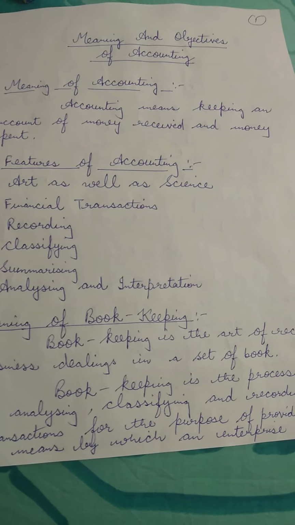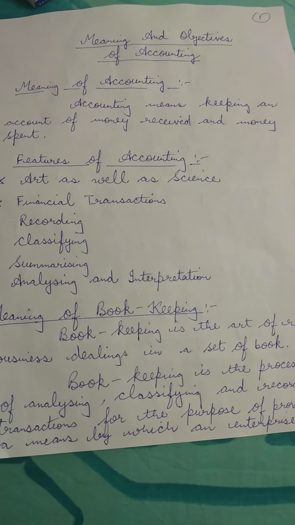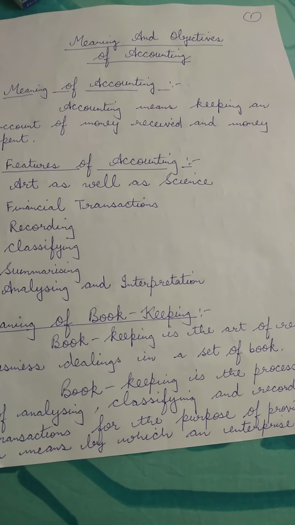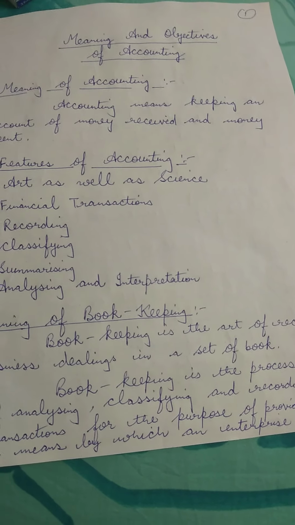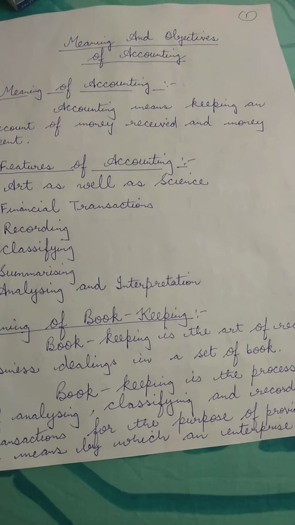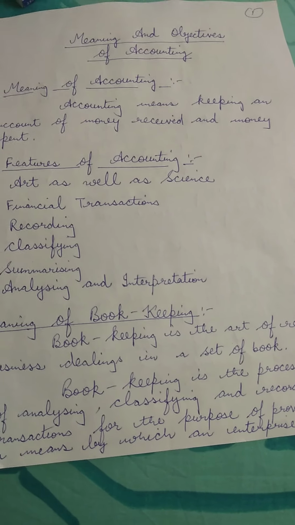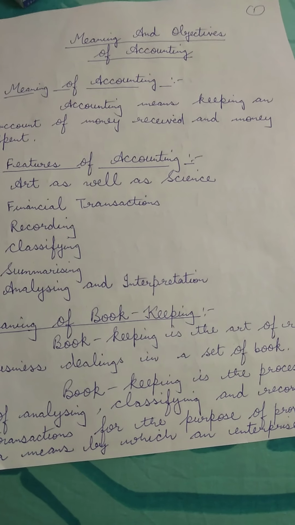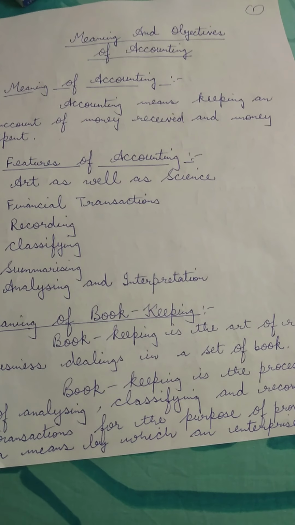Children, when we first talk about the meaning of accounting, it is very much essential to know why the term accounting came into being. Children, the present age, as you all know, is the age of trade, business, and commerce. After globalization, liberalization, and privatization, business is increasing day by day and becoming complex also. An organization, children, cannot remember all its deals for long. I hope you all would agree to it.